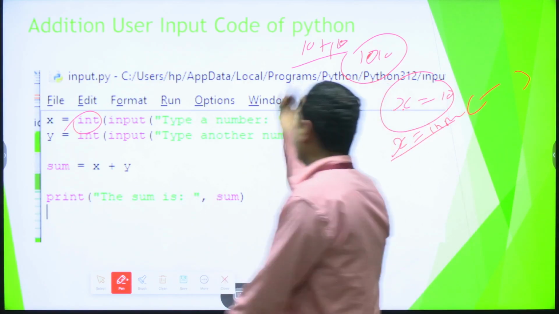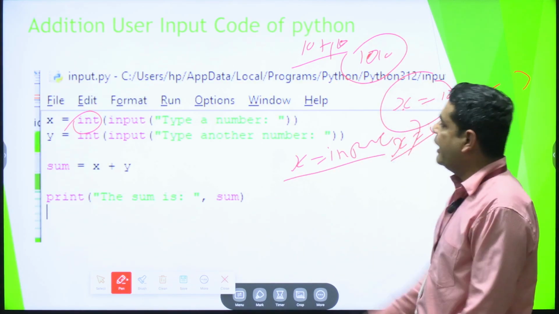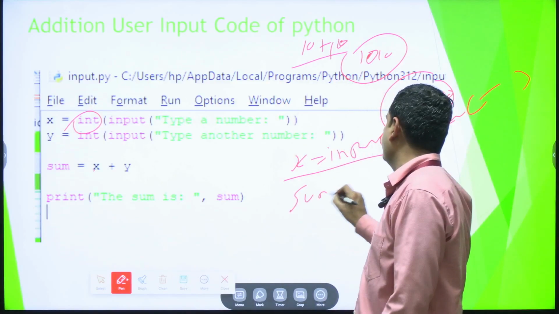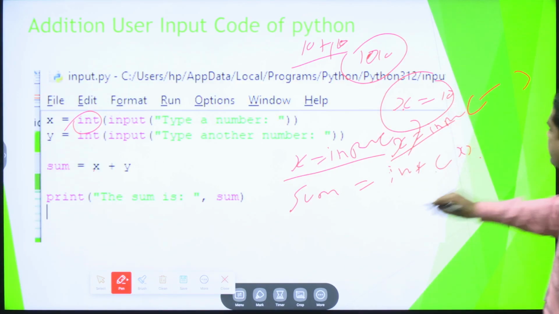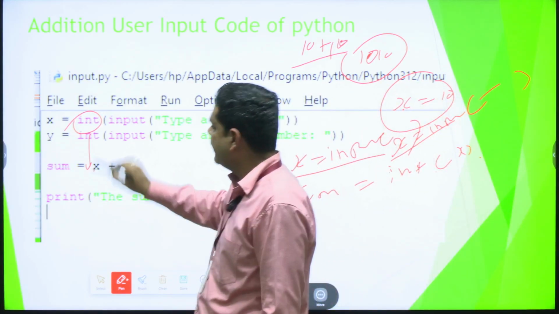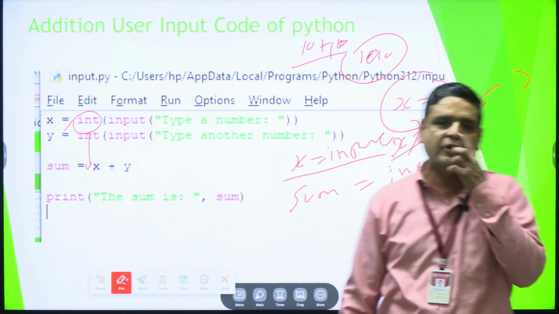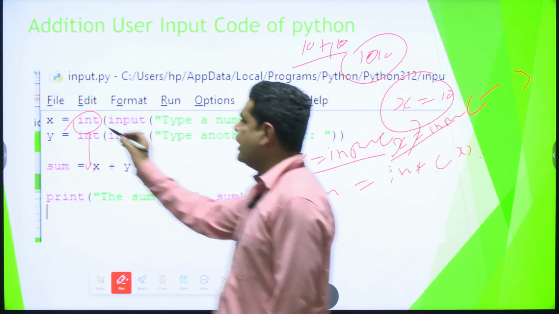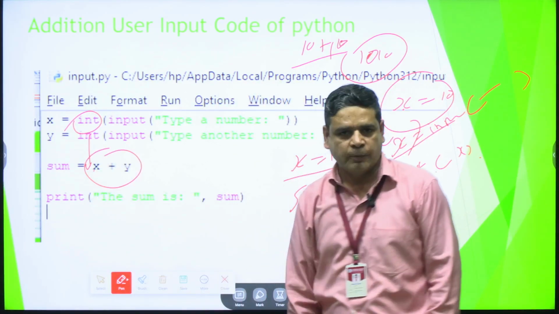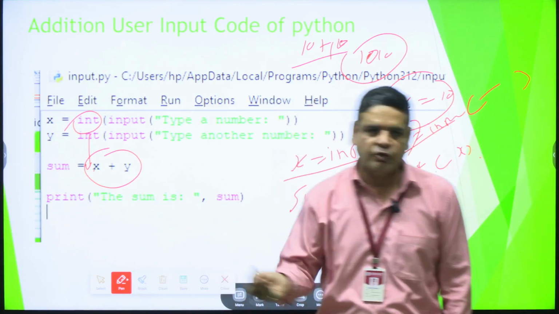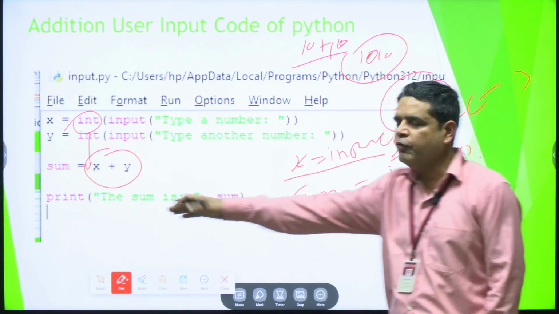In some cases, we can directly use x equal to input. Then when we require x, you can use sum equals int of x. Here you can also use this type, but initially we can use the int method. When we perform any operation, we don't require typecasting again, because after typecasting, x is a numeric value. So we can perform arithmetic operations. Same here, we can perform lots of operations like addition, subtraction, multiplication, and division.